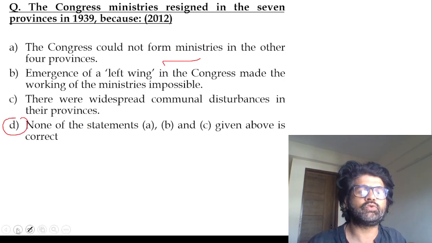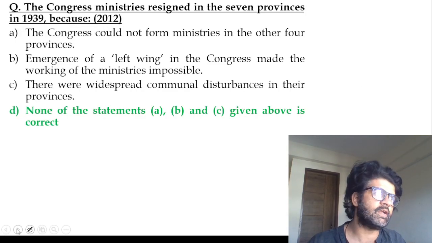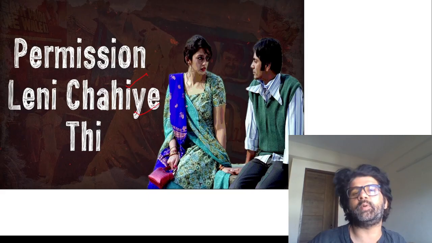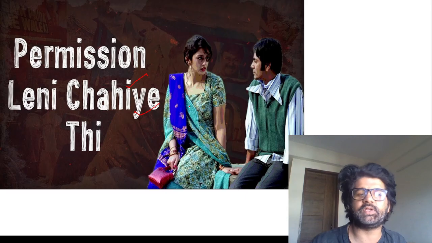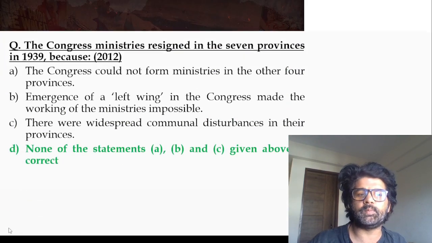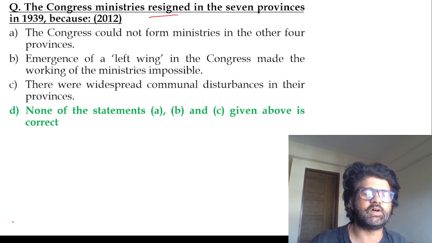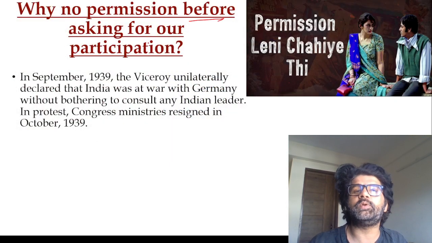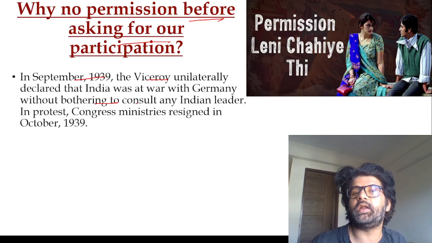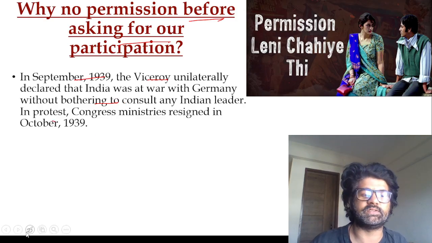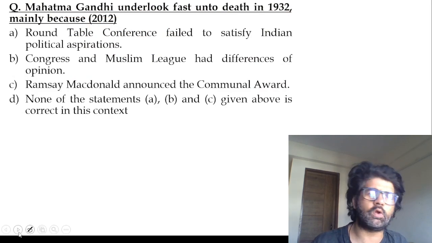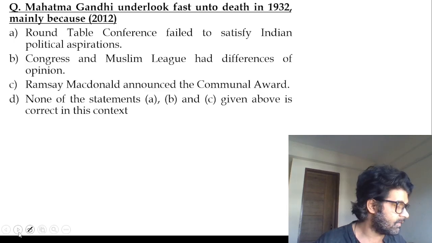The reason is the grievance of Congress leaders, that you should have taken our permission. And since the Britishers did not take our permission, that's why the Congress ministries resigned. Well, guys, please be serious, okay? Why no permission before asking for our participation? September 1939, the Viceroy unilaterally declared India was at war, and then in October, we resigned. We did not like it. Don't make us a part of the war without our permission.